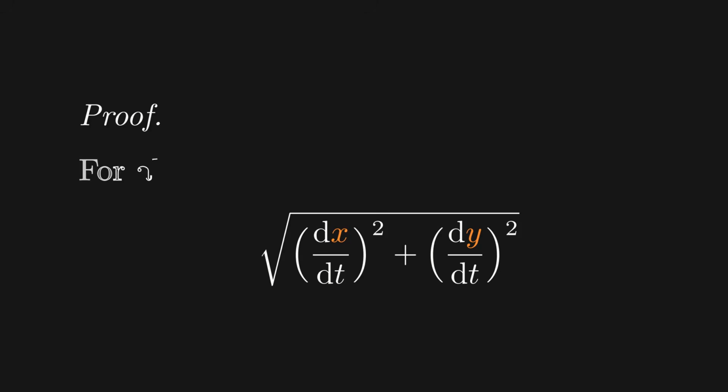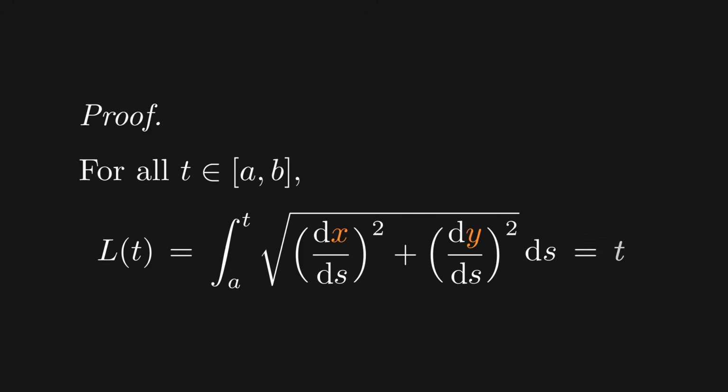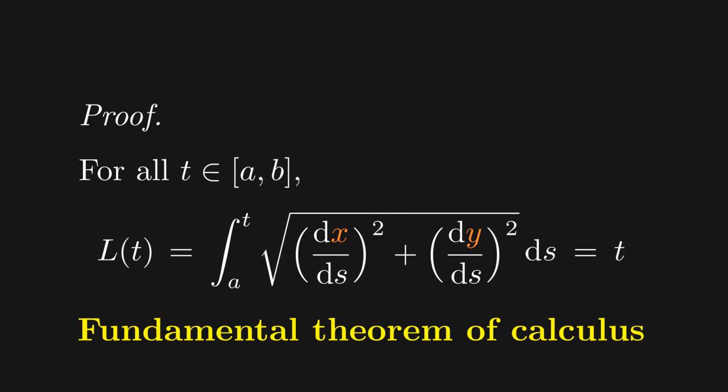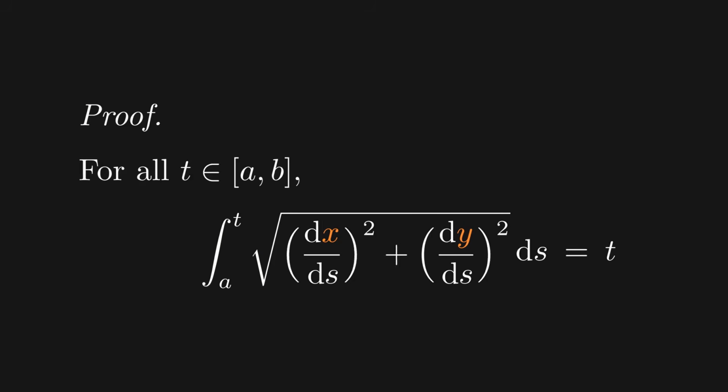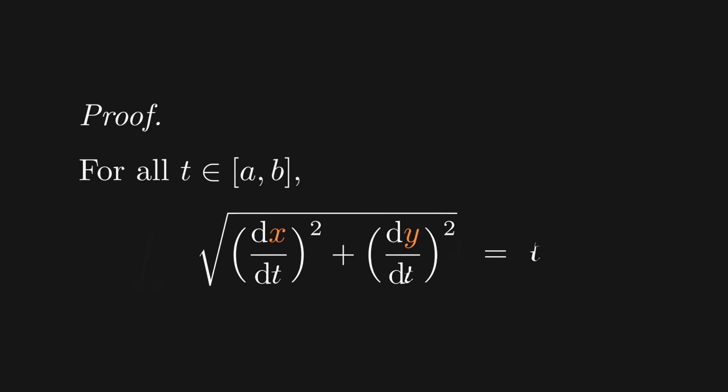For the proof, just write down what it means for the curve to be parametrized by arc length. And then notice that since the derivatives of x and y with respect to t have to be continuous, since the curve is of class C1, we get after composition with other continuous functions that the whole integrand is continuous. The fundamental theorem of calculus tells us that this function of t is then differentiable, and its derivative is equal exactly to the integrand function evaluated at t. The derivative of the right side is just equal to 1, so if we differentiate both sides of the equation, we get our result.